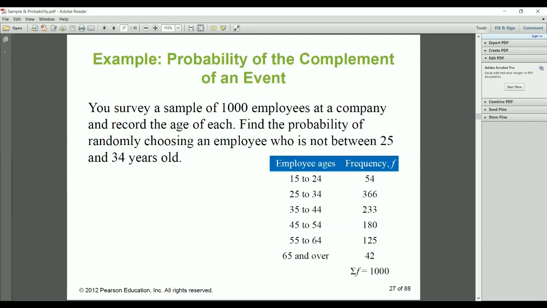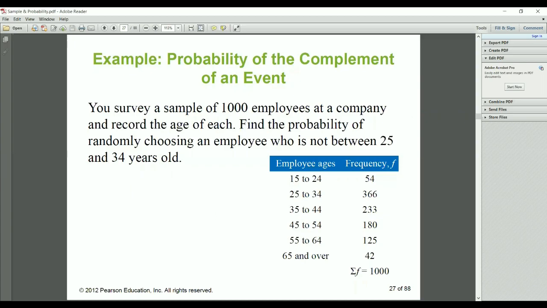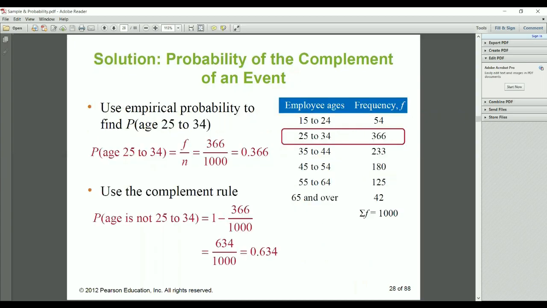This is again one example: you survey a sample of 1,000 employees at a company and record the age of each. Find the probability of randomly choosing an employee who is not between 25 and 35 years old. Here the whole distribution is given: employee age 15 to 24, that is a class interval, and the frequency is 54. Here the total number is 1000, so we take the sum of f divided by the sample space, the total number n.